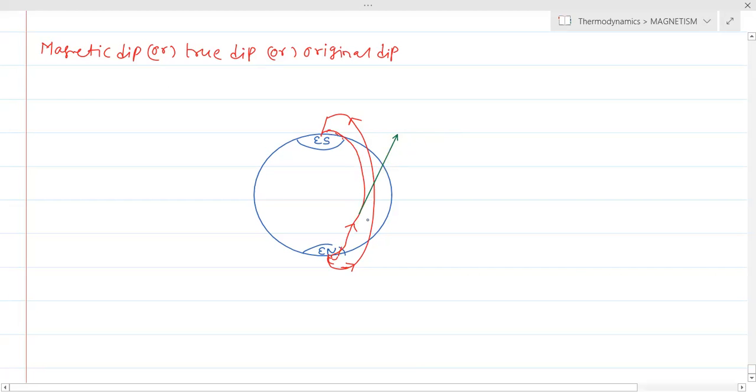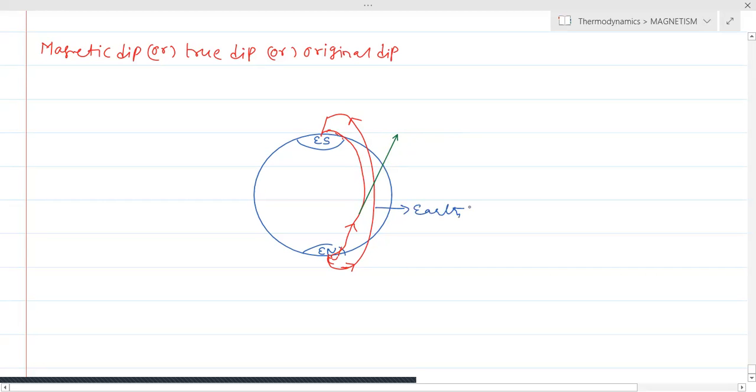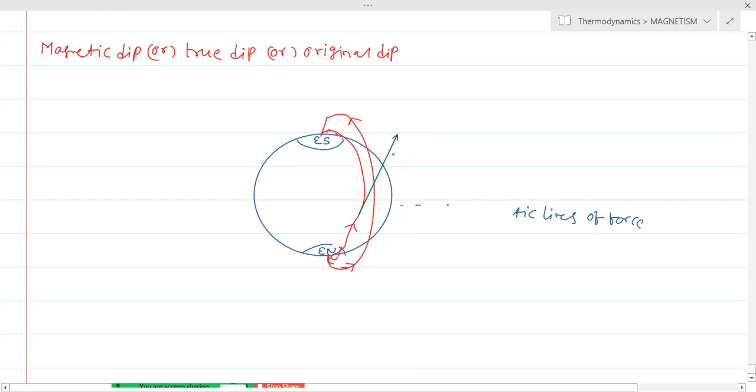So you have to be very careful that these are Earth magnetic lines of force. We studied that when we draw a tangential line to a line of force, it will give us the direction of the magnetic field. So here we are taking, this is the B.